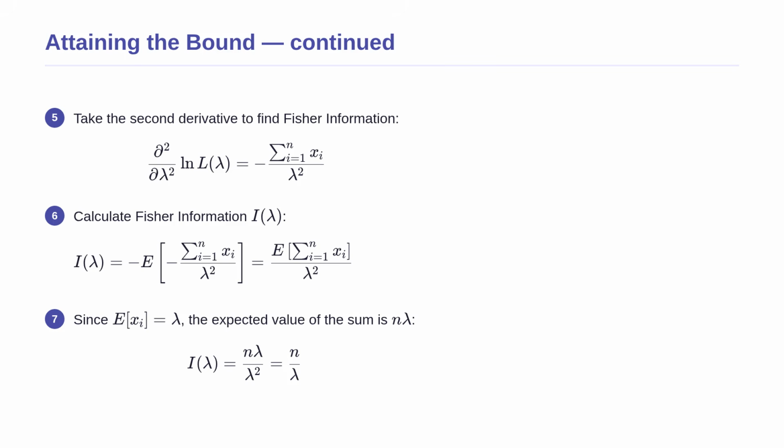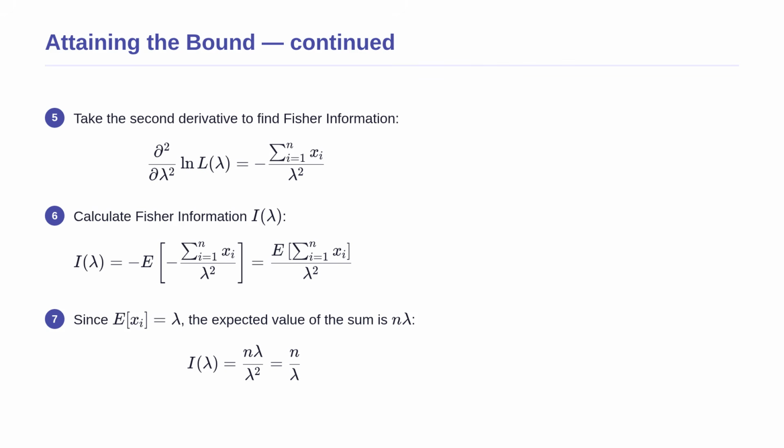Continuing with our Poisson example, we need to find the Fisher information. To do this easily, we take the second derivative of our log likelihood function. The constant negative n disappears, and the derivative of 1 over lambda gives us negative 1 over lambda squared. Next, we take the negative expected value of the second derivative. The negative signs cancel out.